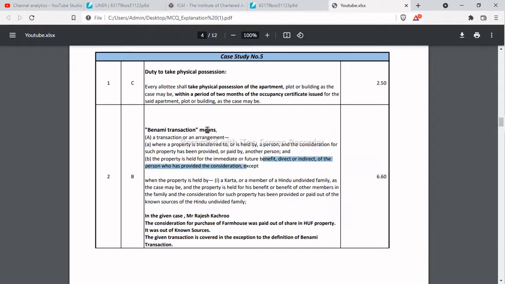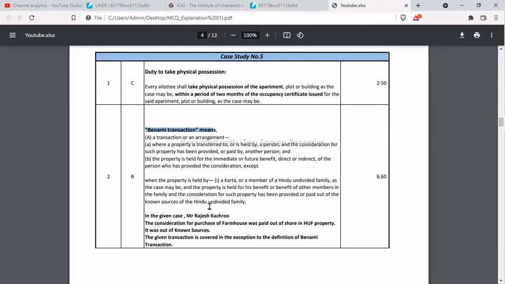Except means an exception to the definition of Benami transaction. That is, this transaction will not be considered a Benami transaction because it is specifically excluded, and this definition is taken from the ICAI study material. So when the property is held by a Karta or a member of a HUF, as the case may be, the property is held for his benefit or the benefit of other members in the family, and the consideration for such property has been provided or paid out of the known sources of the HUF.